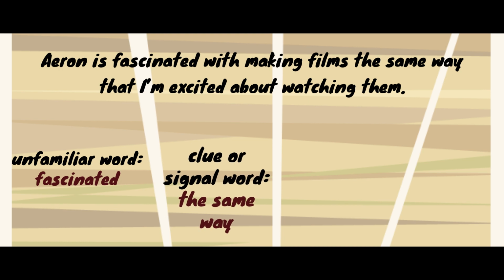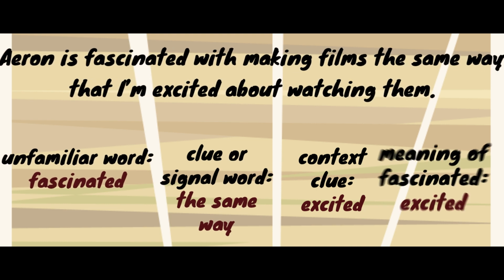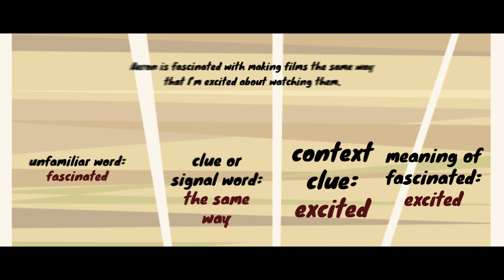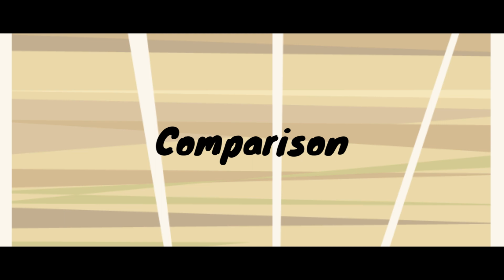The similar word or phrase given in the sentence is excited. Now, what is the meaning of fascinated? The meaning of fascinated is excited. Let us review again. When we say comparison, kinukumpara.